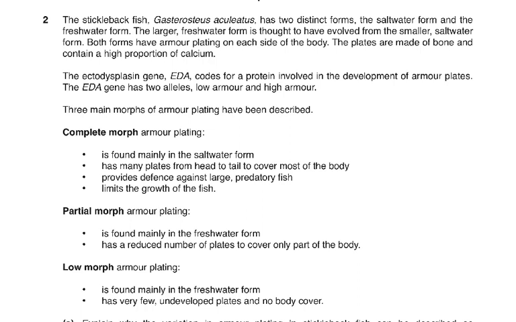which is again a very long story, and that of course gives you all a very unhappy, uneasy feeling. So, the stickleback fish, Gasterosteus aculeatus. I don't usually read the whole thing. I just say GA, taking the first two words. The stickleback fish has two distinct forms: the saltwater form and the freshwater form. So first we read that and say, okay, there are two types. The larger freshwater form is thought to have evolved from the smaller saltwater form. So we think the larger ones have evolved over a period of years from the smaller saltwater forms.